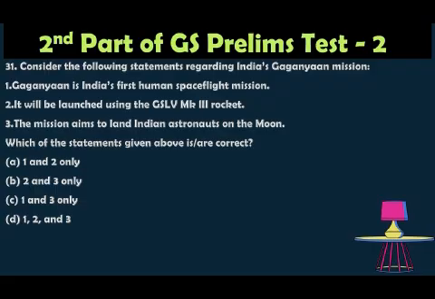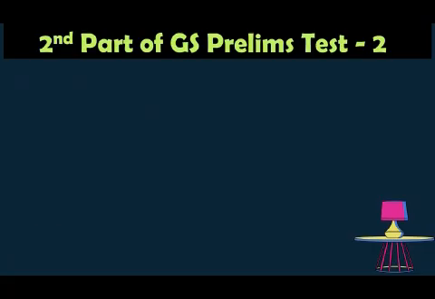The correct answer is 1 and 2 only, because Gaganyaan is India's first human spaceflight mission. The mission will be launched using the GSLV Mk3, also called the Mk3 rocket. So the option 1 and 2 is correct. The mission aims to land the Indian astronaut, but not on the moon, only on the Earth orbit, not to the moon. So the statement 3 is incorrect. So 1 and 2 only are correct.